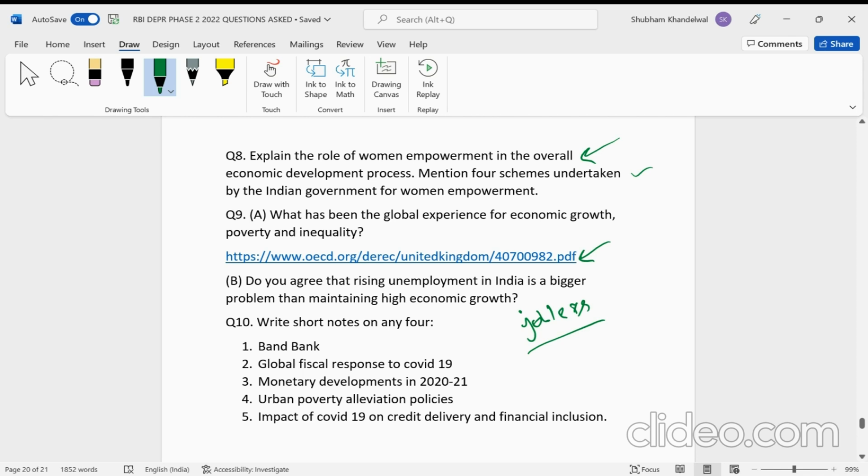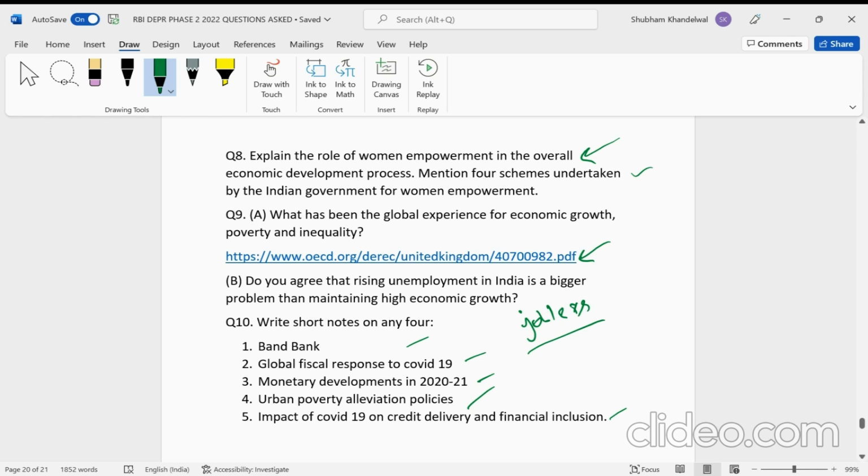Okay, so now the last question. This was short notes. You had to write short notes, and five options were given to you. So you had five choices, and you had to write short notes on any four. First was bad bank. The bad bank was in the news, and last year the government also formed a bad bank, so to say. And then the second was the global fiscal response to COVID-19.